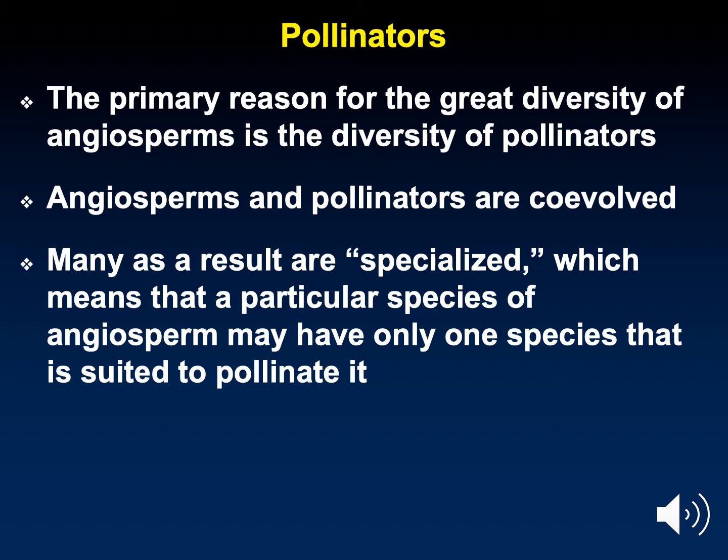reason why there is so much diversity in angiosperms. So many angiosperms are very specialized to attract particular pollinators. And without those pollinators, they would go extinct. What is a pollinator? Well, it's essentially any type of organism that transfers pollen from one flower to another.